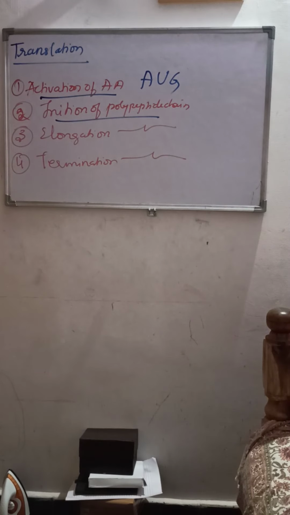During this process, the mRNA attaches to the smaller ribosomal subunit, and then the tRNA carrying the amino acid methionine attaches to the initiator codon, that is AUG of mRNA, at the P site.